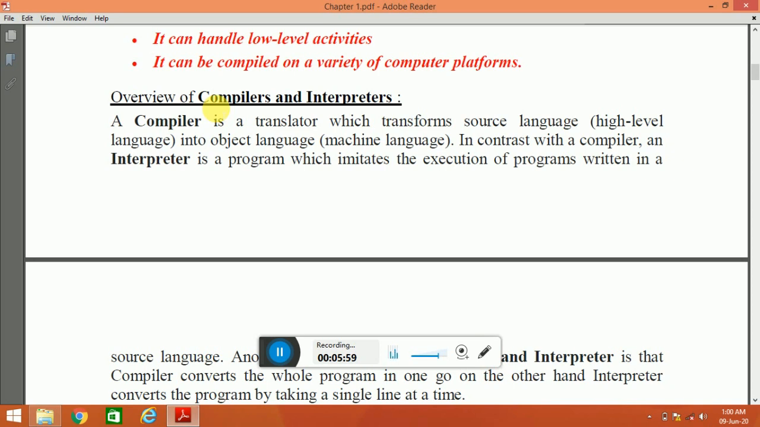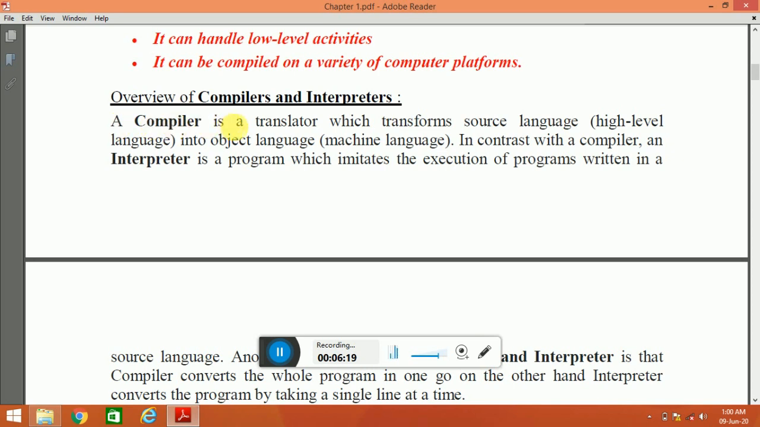And what will the interpreter do? The interpreter reads only one line of a source program at a time and converts it to object code. Now let us have a view, an overview of compilers and interpreters. Now let us see.